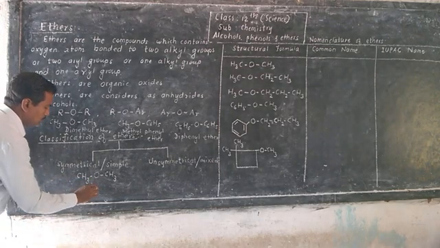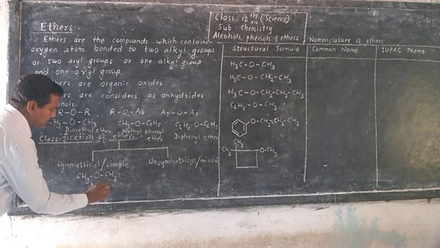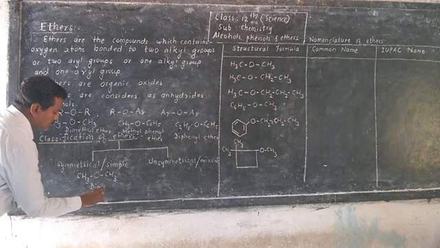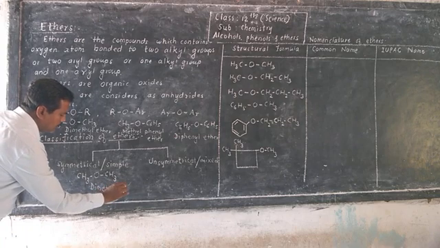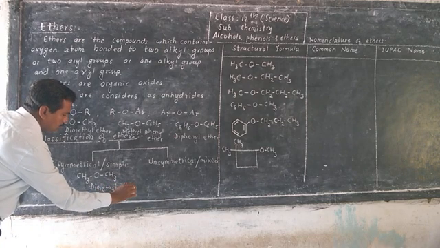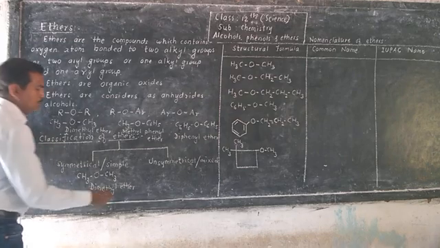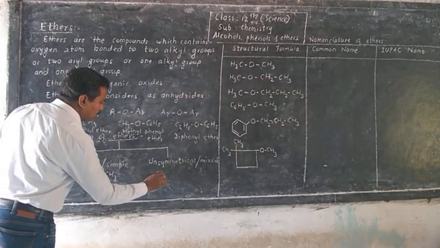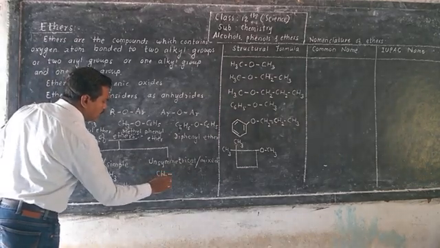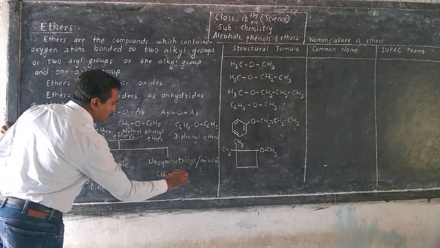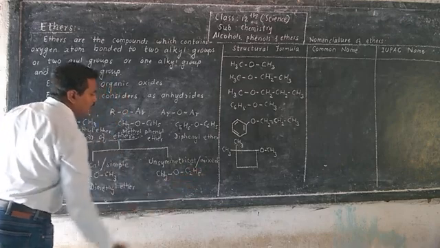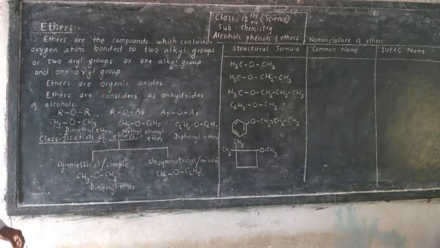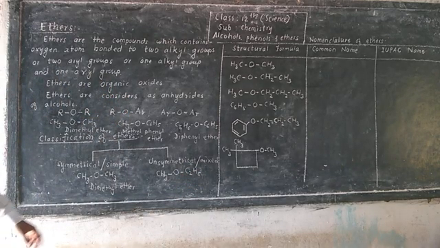So it is dimethyl ether. And if different groups are attached, like this, here one methyl group and here one ethyl group, then it is an unsymmetrical or mixed ether.